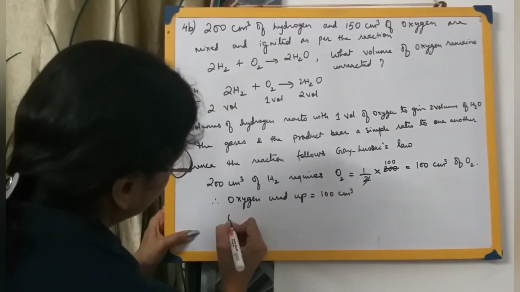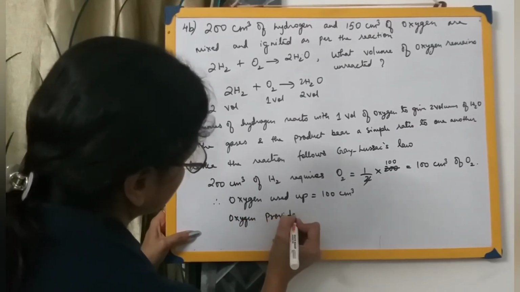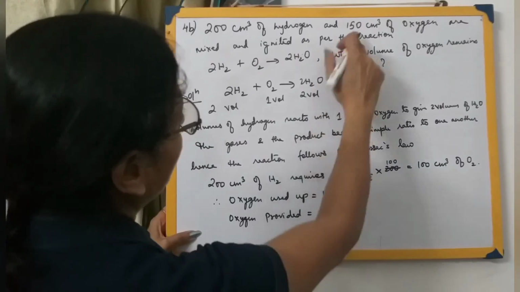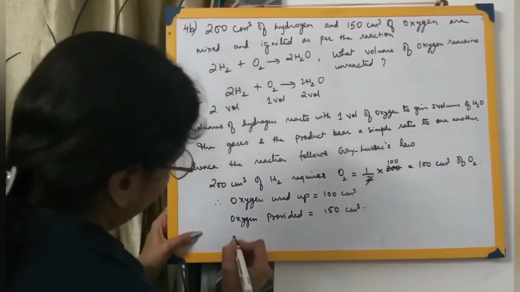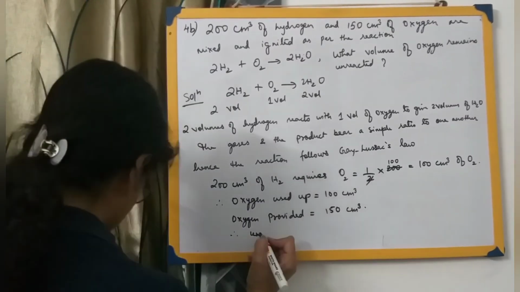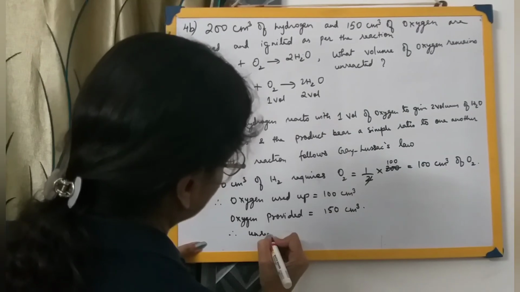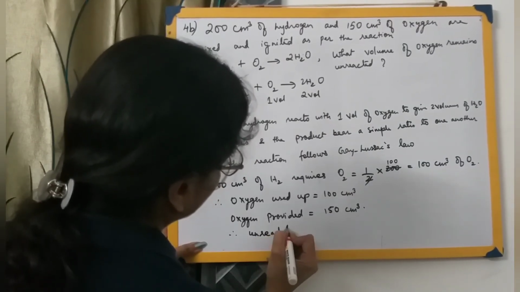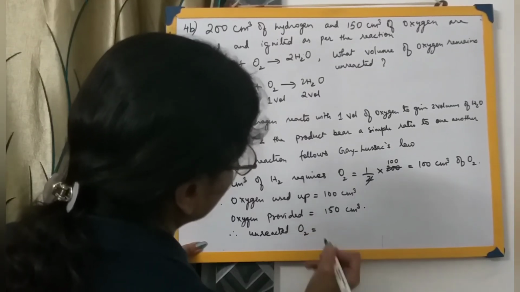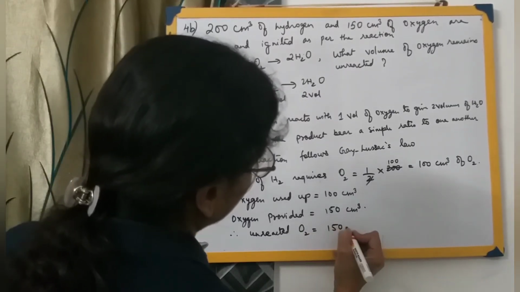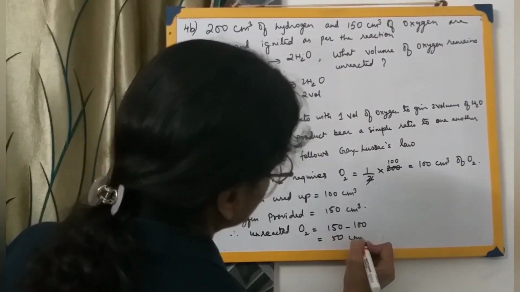Oxygen provided is 150 cubic centimeter. Therefore unused or unreacted oxygen, which is one and the same thing, is equals to 150 minus 100, so that will be 50 cubic centimeter.